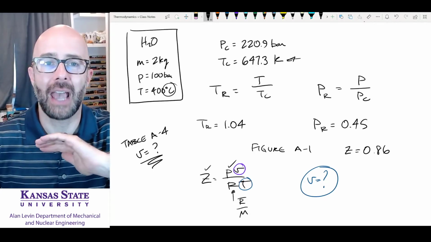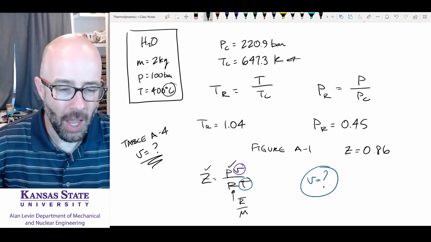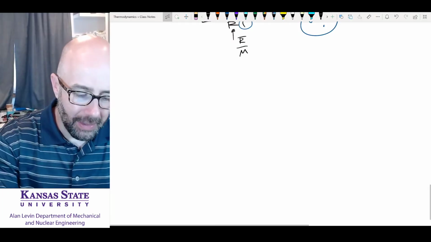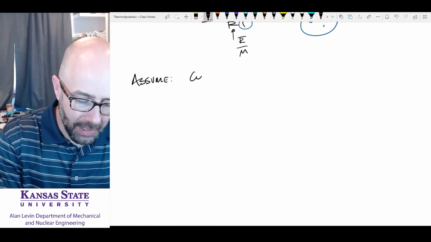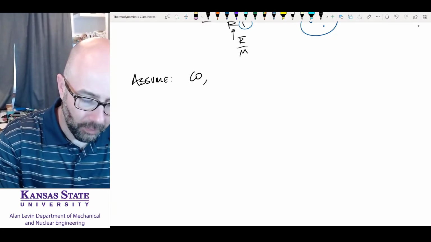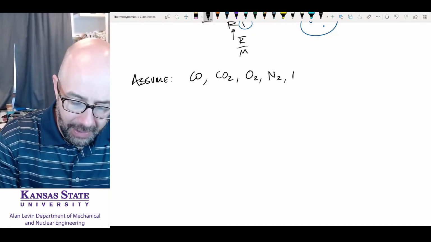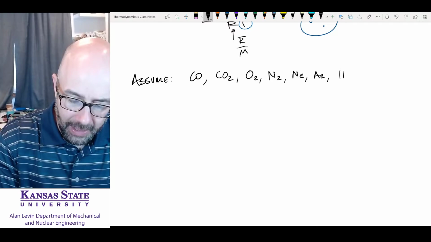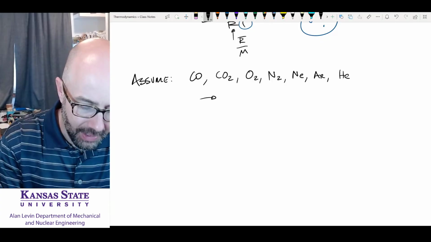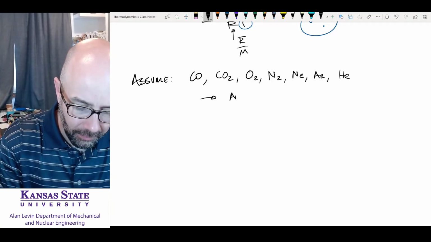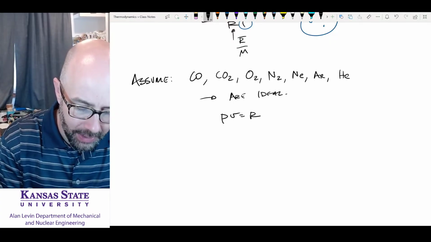So I'm going to say assume that carbon monoxide, carbon dioxide, oxygen, nitrogen, neon, argon, helium are our common ideal gases, and that these gases follow the equation Pv = RT.